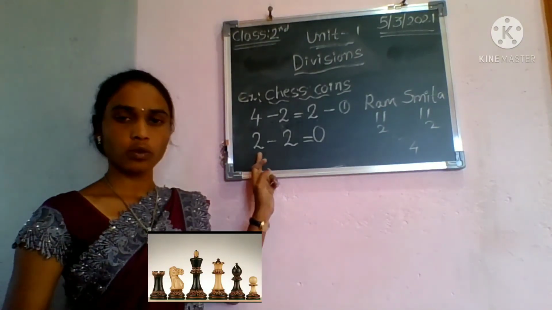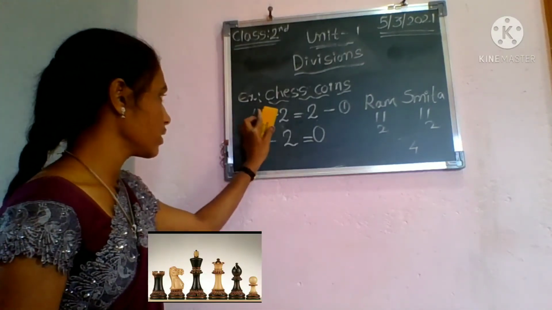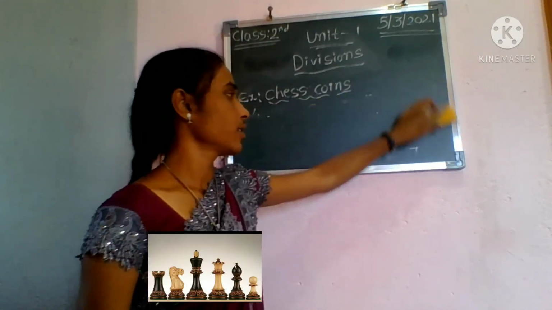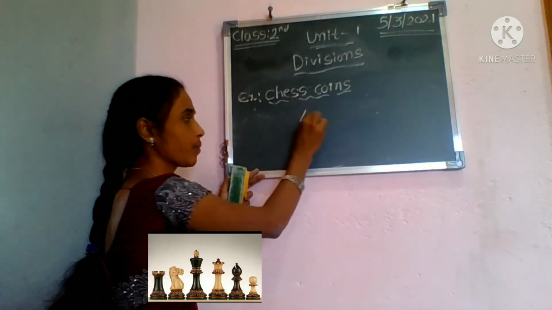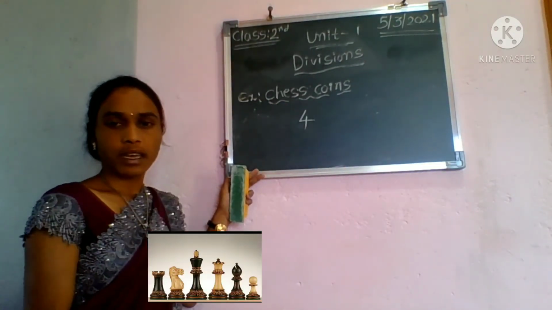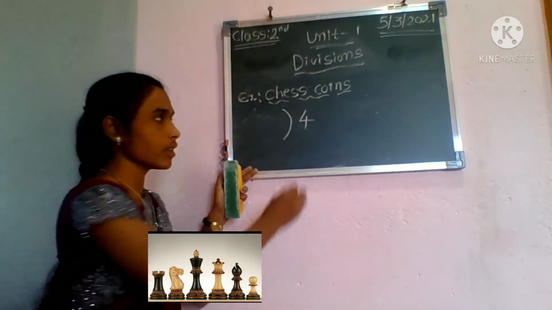So subtract 2 minus 2, we get a 0. Okay. Then how to write this in division? See, how to write this in division? Look here. How many chess coins do I have? First I have 4 chess coins. Then